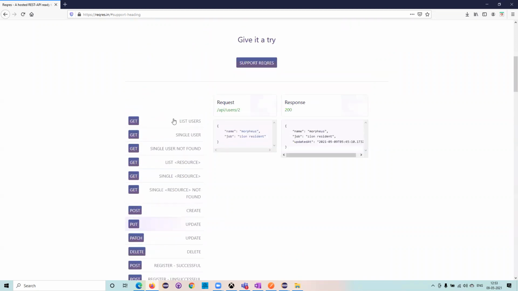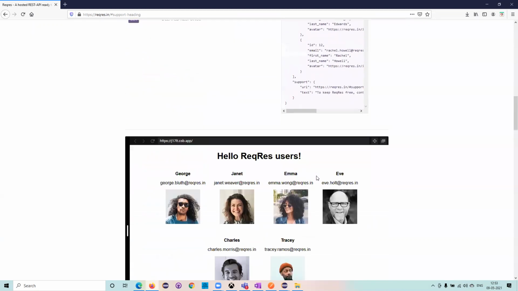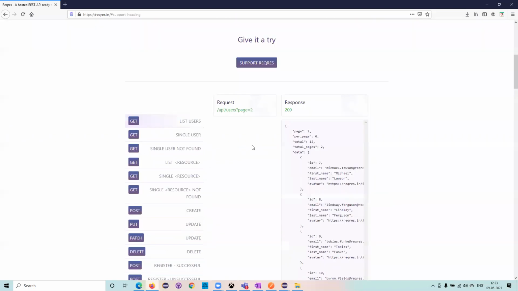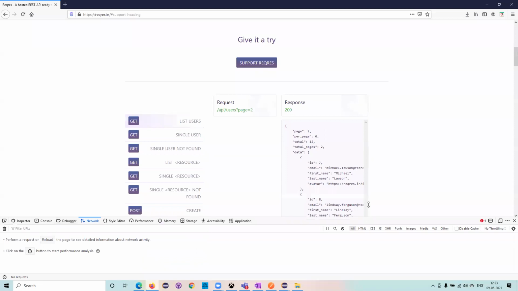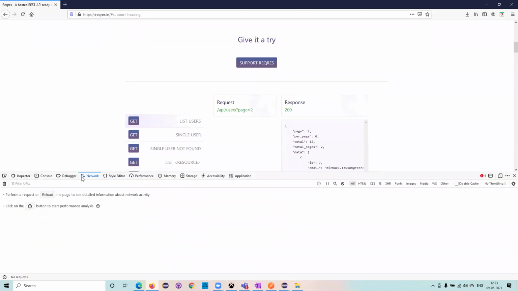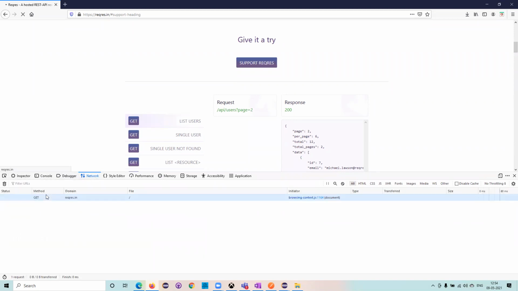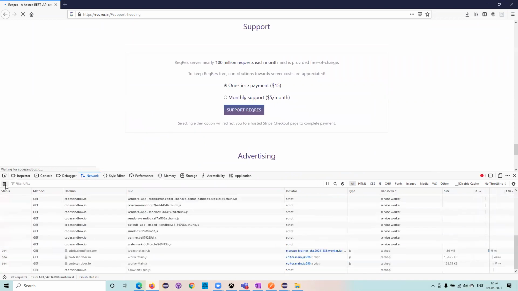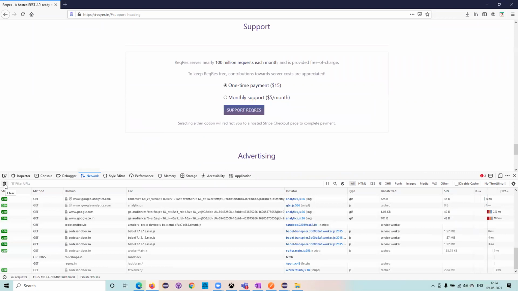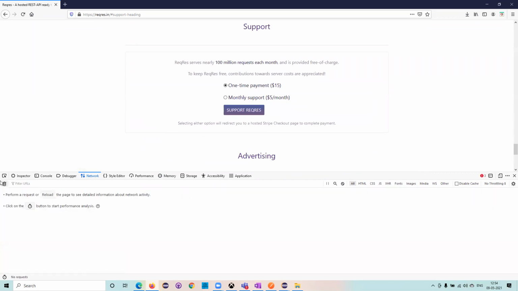Okay, now you want to get some list of users. What is this list of users? I don't know, some endpoint is available so that I can get this particular data. Now you can click on this, right? Then go to F12, the network tab, and click on reload. It will give you everything. Now I'll clear all this. First of all, I'll delete, delete, delete. The page loaded and then I have done the reload.